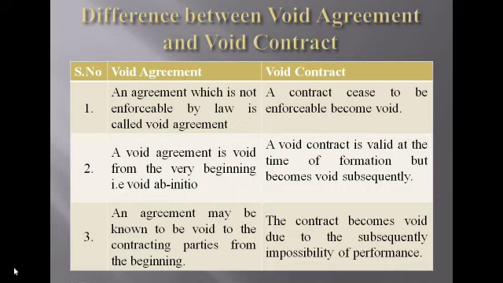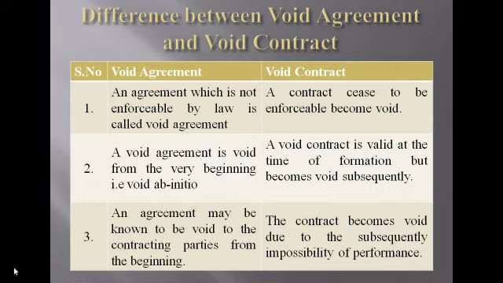The next one is the difference between void agreement and void contract. The first difference is, void agreement means it is not enforceable, because at the time of creating the agreement it is void ab initio. At the time of the beginning itself it is not enforced, that's why it's called not enforceable by law. Void contract means ceases to be enforceable. Ceases to be enforceable means at the time of beginning it is valid, afterwards it becomes invalid. That's why it is mentioned as ceases to be enforceable, becomes void.